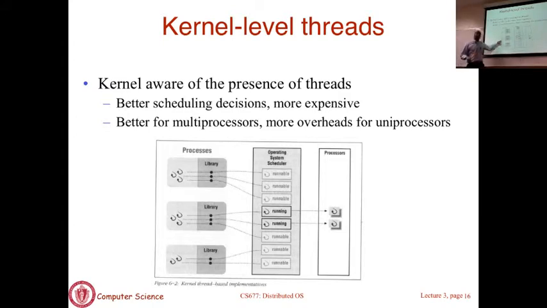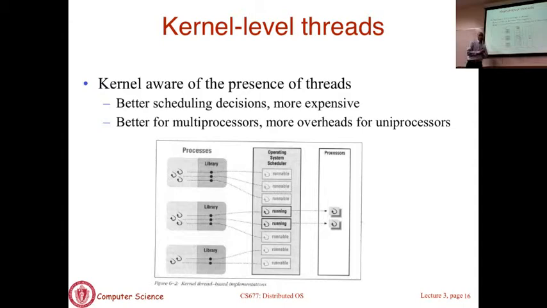Here, this is a thread that's actually running. If this thread blocks, only that thread is going to block. These other two threads may be runnable. They still stay in the runnable state and they can be chosen for execution. So the process as a whole can continue to make progress even if some subset of its threads are blocked. So these are some things to keep in mind.